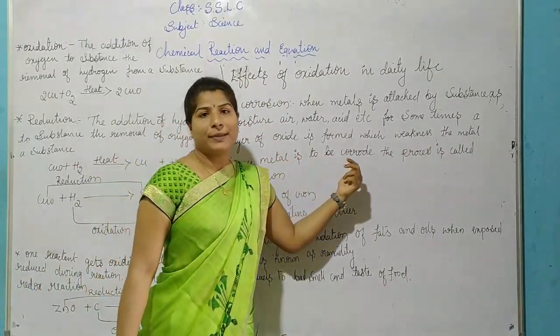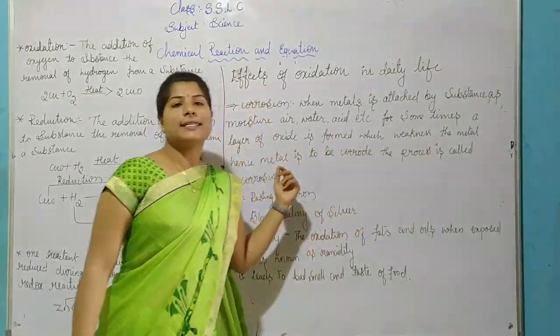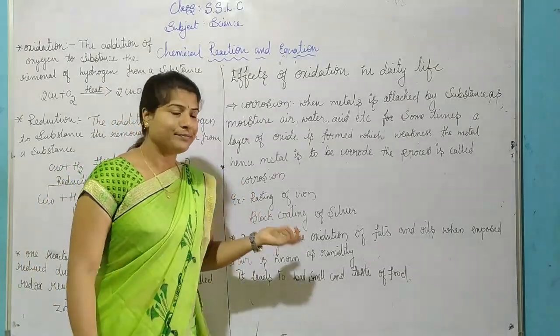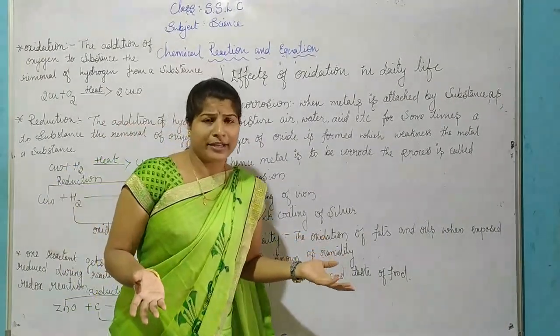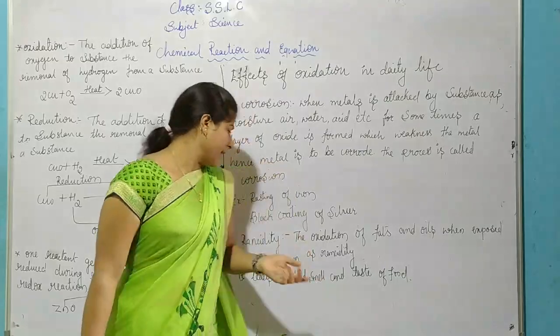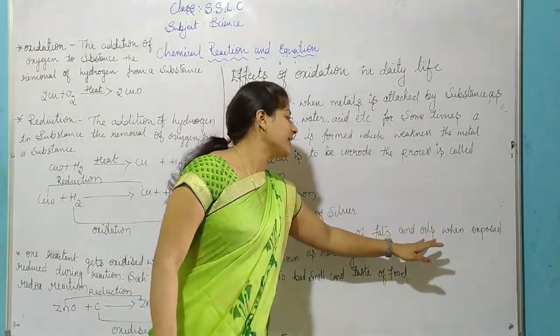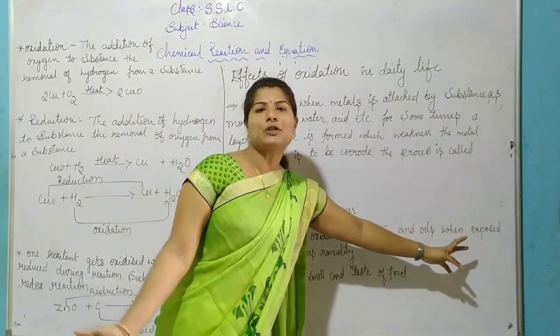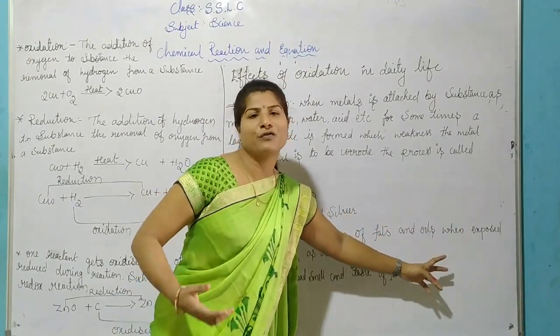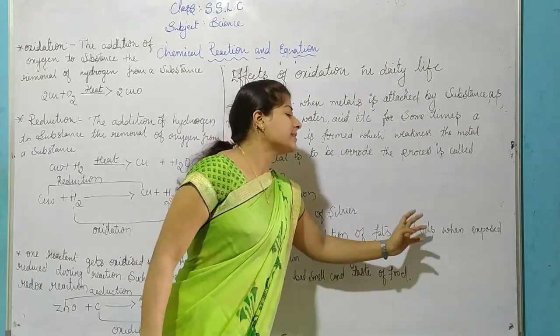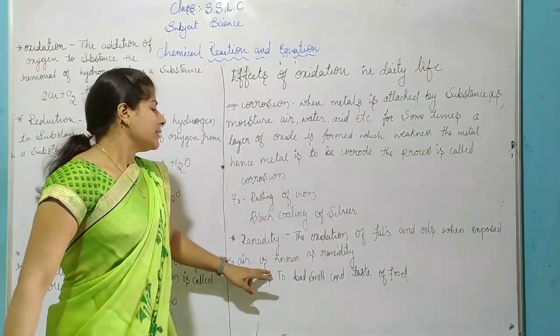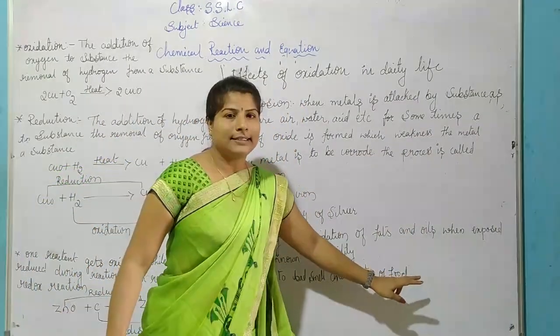Hence, the metal is said to be corroded, and this process is called corrosion. Examples: rusting of iron, black coating of silver, and rancidity, the oxidation of fat and oil when exposed to air.